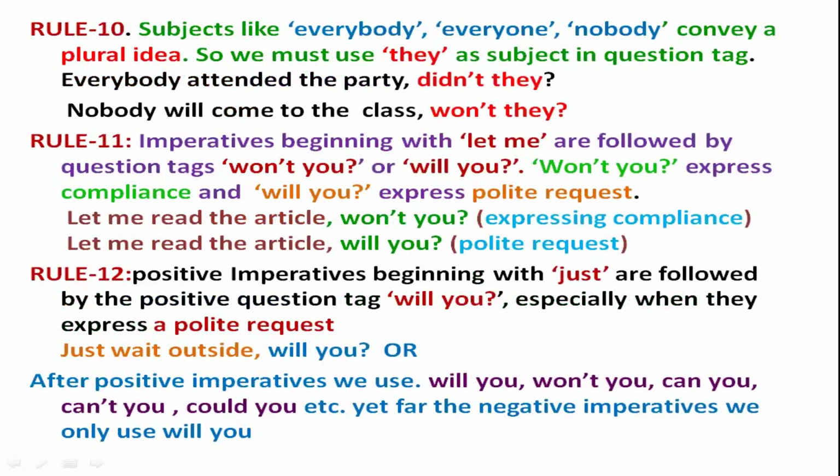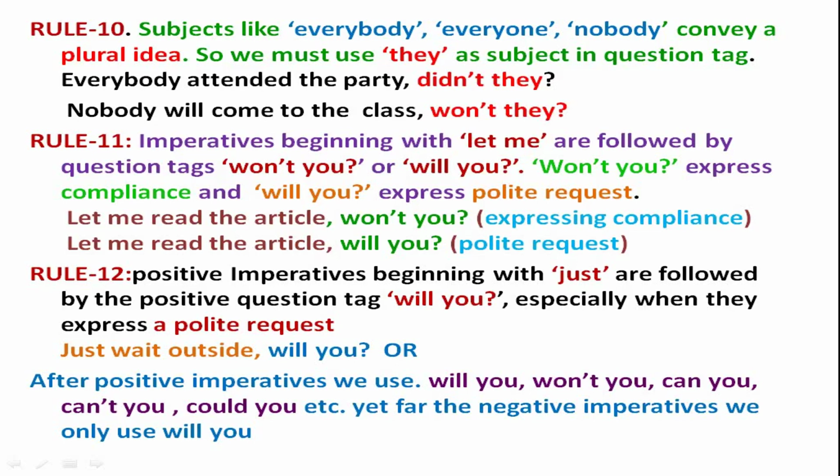Next rule, rule number 10. Subjects like everybody, everyone, nobody convey a plural idea. So we must use they as the subject in the question tag, because it is conveying the plural idea. Everybody attended the party.